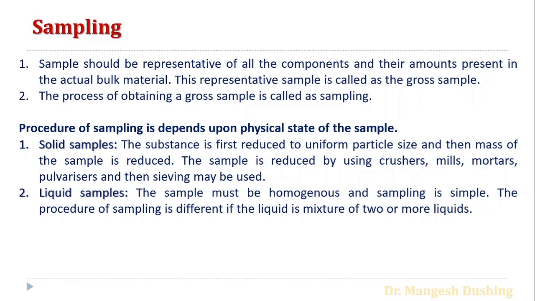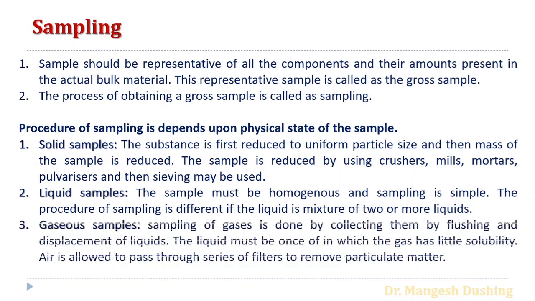If you are taking only the upper layer or only the lower layer, then that is not a complete sampling method, because we are missing some of the components. For a liquid sample, the sample must be homogeneous, and sampling is very easy. The procedure of sampling is different if the liquid is a mixture of two or more liquids. That depends upon the solubility. If liquids are soluble or miscible with each other, then sampling will be very easy. But if these liquids are immiscible, then we have to use some different techniques for liquid sampling.